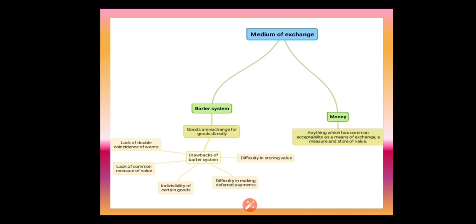We have a lot of drawbacks in the barter system. The first drawback we already saw, the double coincidence of wants. The second important drawback is lack of common measure of value. Now we have a common measurement for values. For example, if we take grains, we measure them in grams and kilograms.